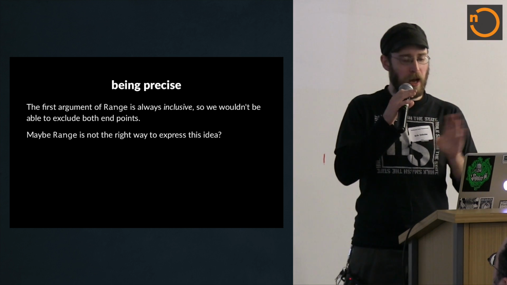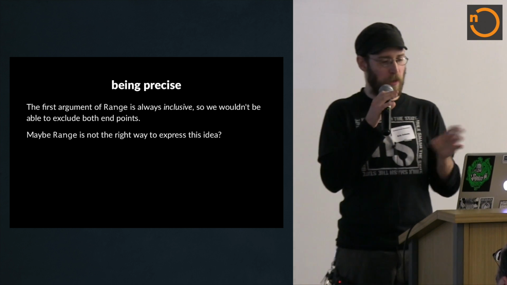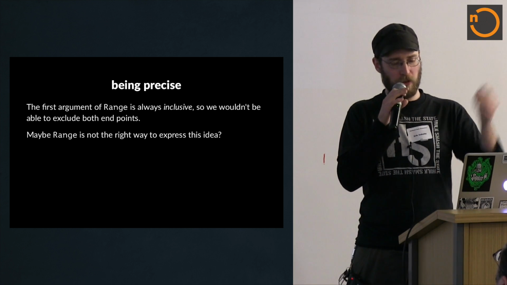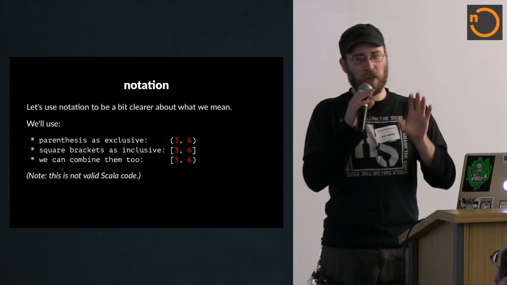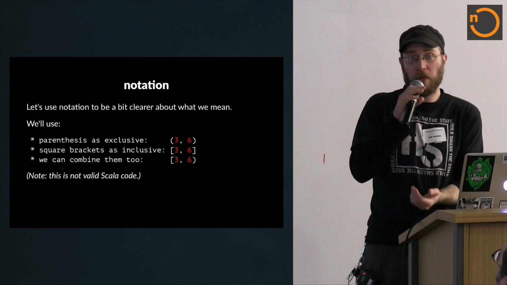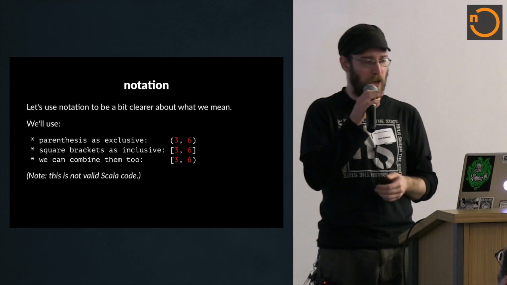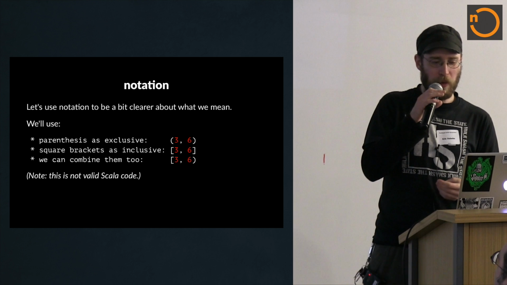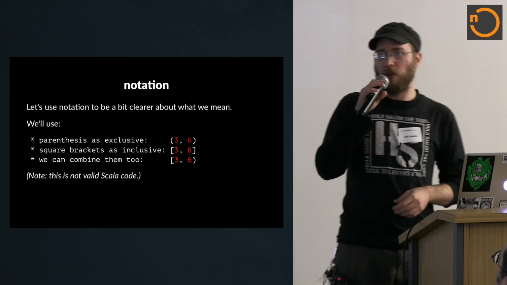Anyway, I'm going to argue that actually Range is not really the right abstraction. There's a lot of reasons, but maybe just the fact that the first is always inclusive is a clue that it's not really going to work. And just to take a step back, in math class or various places you might use intervals, there's an established notation which I'm going to use throughout the talk. The thing that's a little bit weird about it is that it conflicts with notation in Scala.